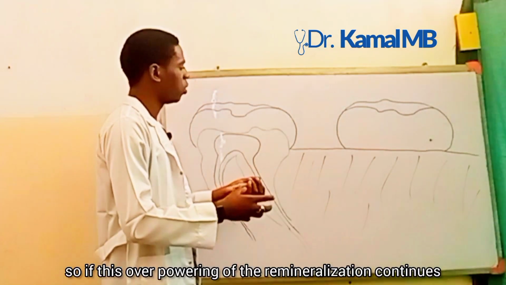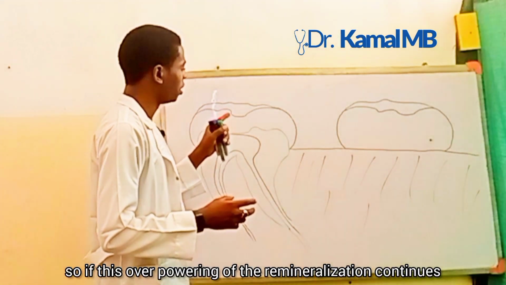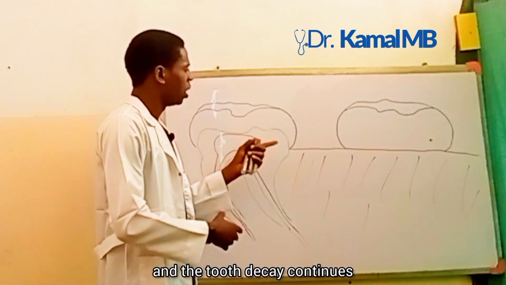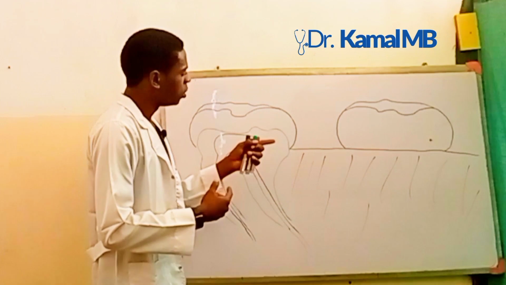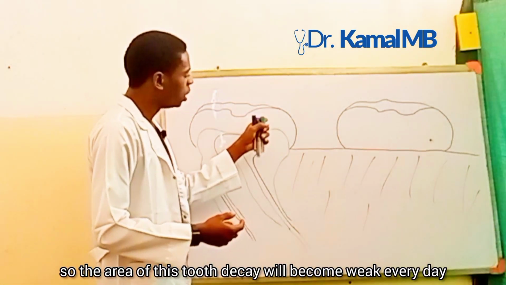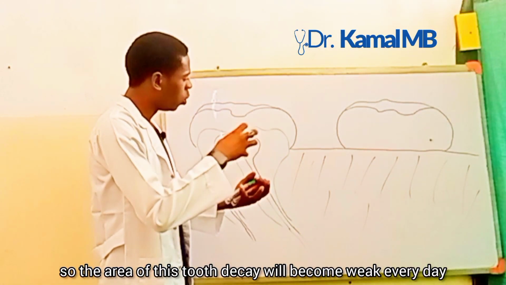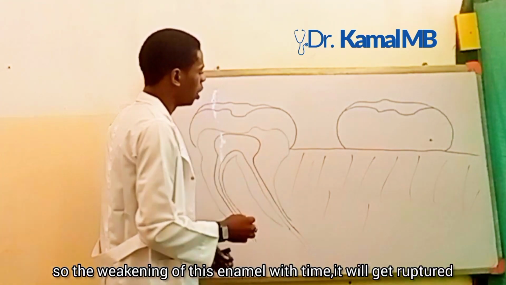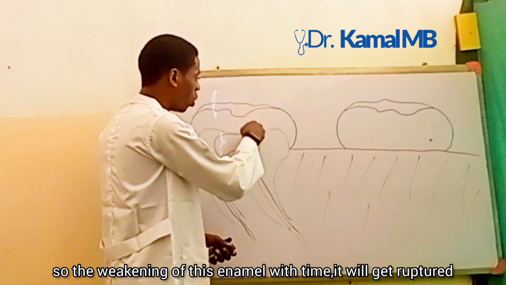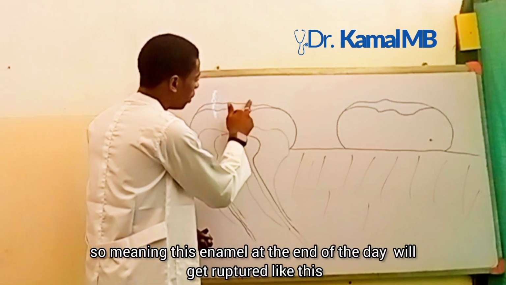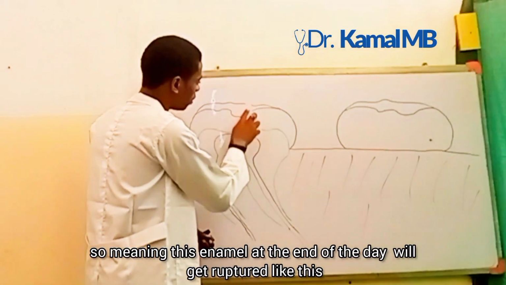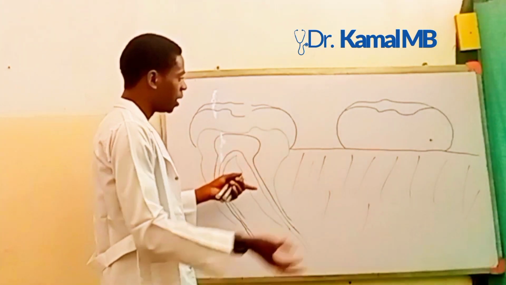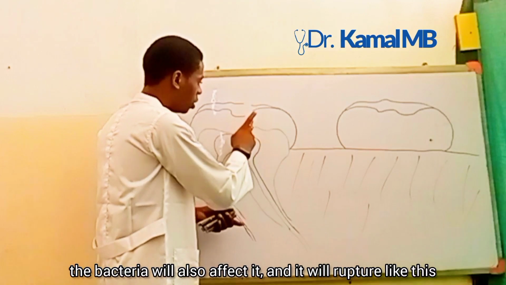If this overpowering of the remineralization continues, and the tooth decay continues, the area of decay will become weaker every day. With time, the weakened enamel will rupture like this. When the enamel ruptures, the dentine will be exposed. The bacteria will also affect it, and it will rupture like this.